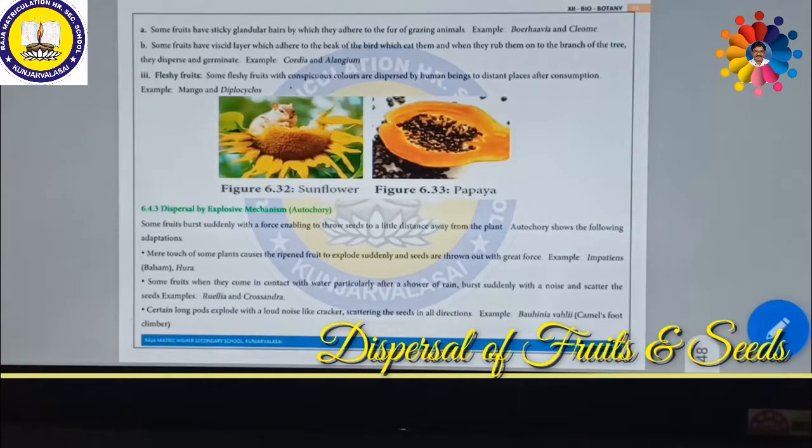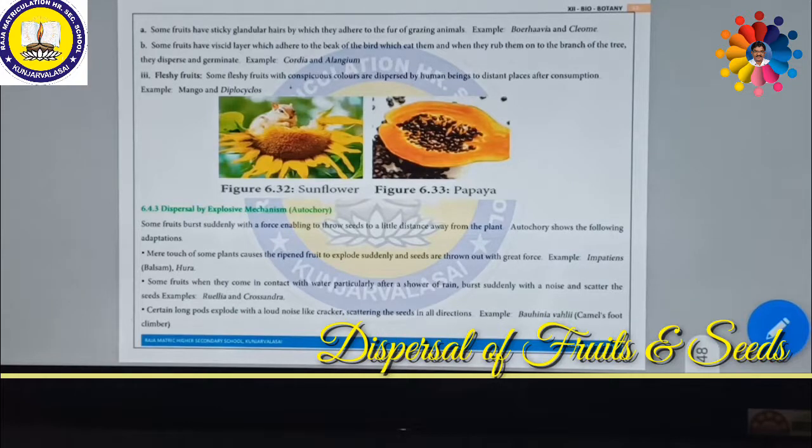Some other ways they can disperse: some animals help to disperse by fleshy fruits. Some of the fleshy fruits with conspicuous, beautiful color, like mango, papaya, are very delicious, fleshy, tasty.